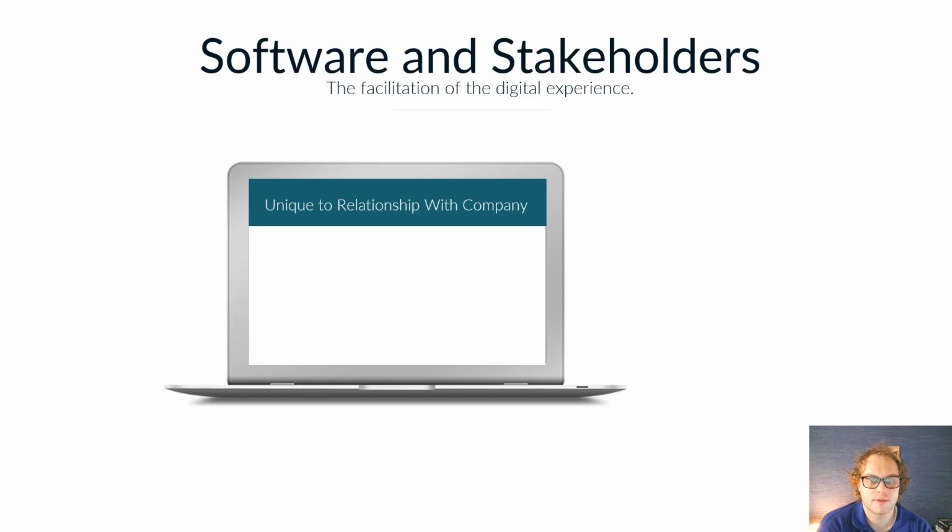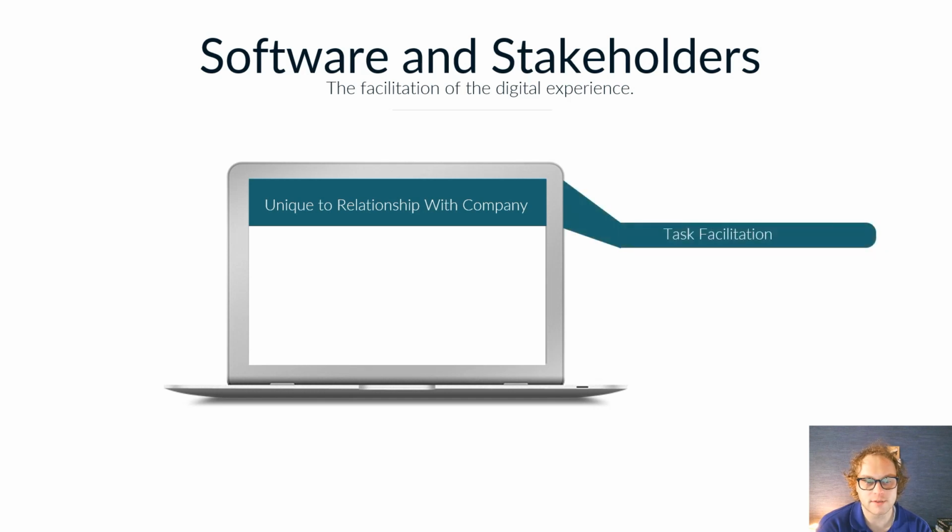For example, the individuals in the sales department are likely to use software that helps them with fostering sales and working with customers, versus somebody in the warehouse is likely to work with software that does inventory management and control. So with that, we can also say that the software used is very related to the tasks that need to be facilitated for a particular user.